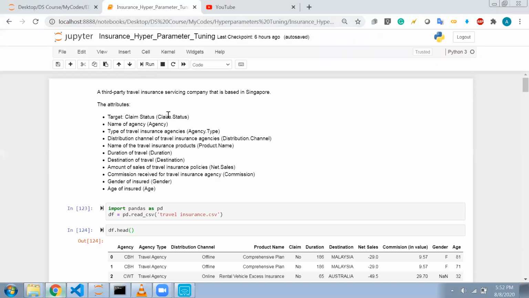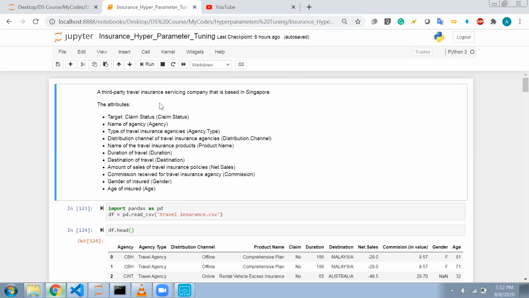Okay, so I created this case study. It is data of a travel insurance company, with various features like age of the person insured, gender, commission received for the travel insurance agency, amount of sales of travel insurance policies, destination of travel, and duration of travel.